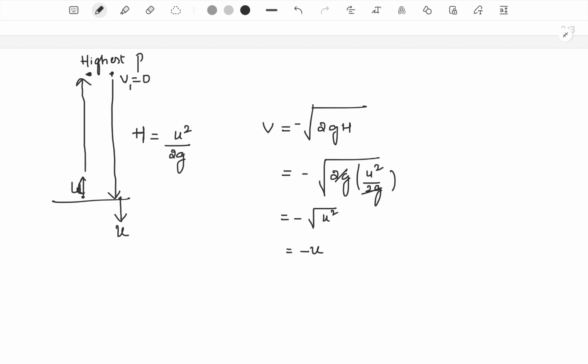And one more point here, similarly we can also prove that, if this is a certain point in its upward motion, and the velocity here is something like, let's say, v dash, then at the same point when it's going down, it would have the same magnitude of velocity v dash but in the downward direction. So take any point at the same horizontal level: whenever the body crosses that particular point during upward motion as well as during downward motion, the magnitude of velocity will be the same.